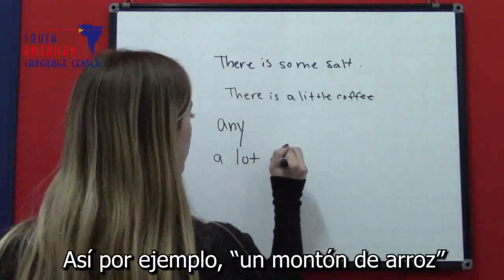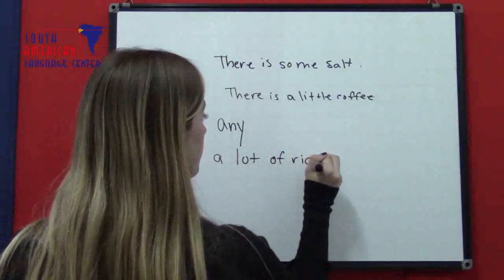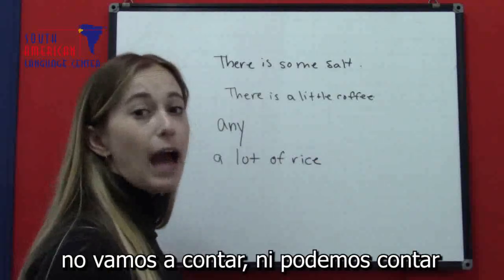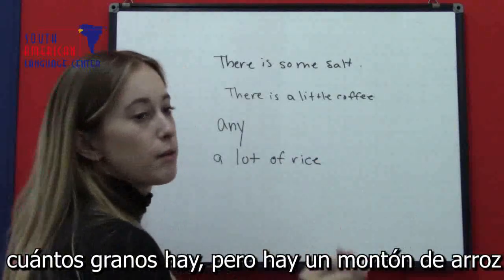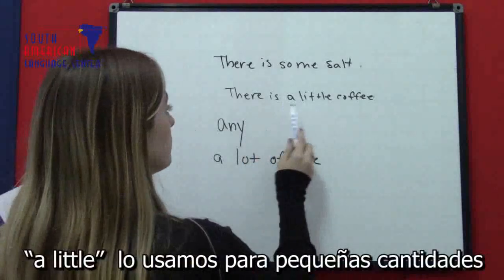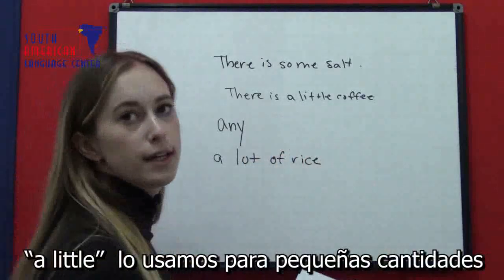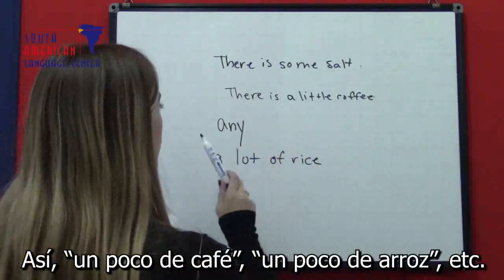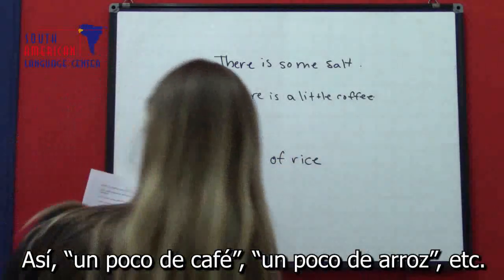So a lot of rice. We're not going to count, and we can't count, how many grains of rice, but there is a lot of rice. A little we use for a small quantity. So a little coffee, a little rice, etc.